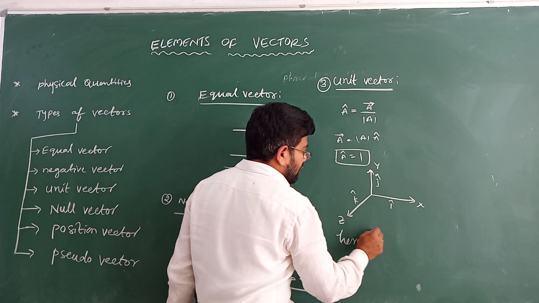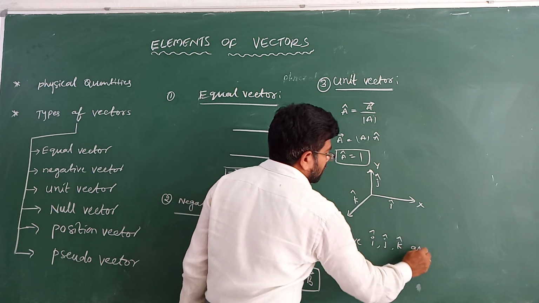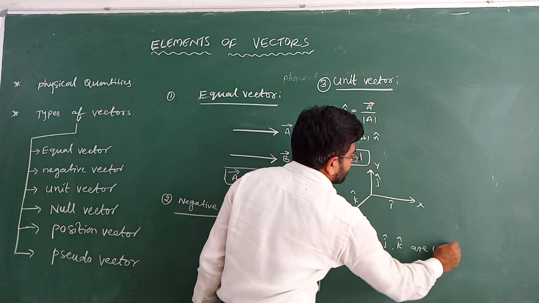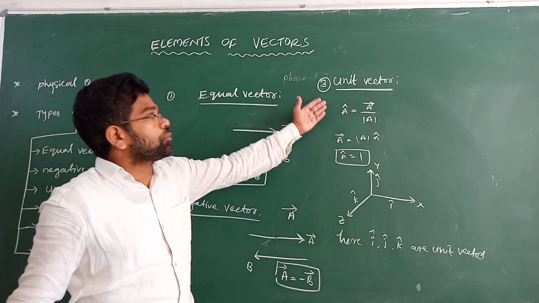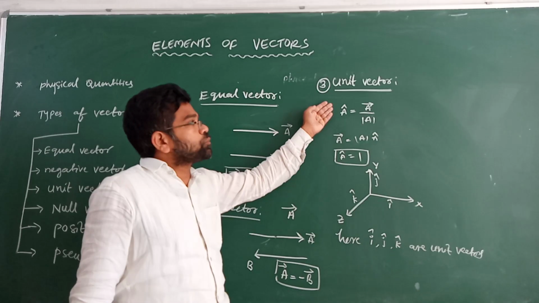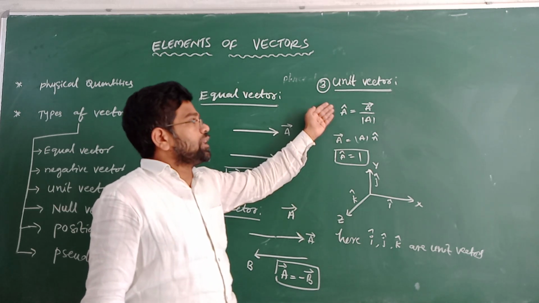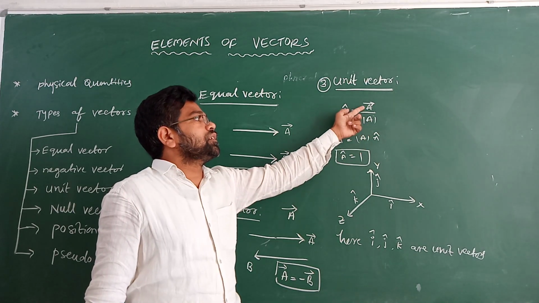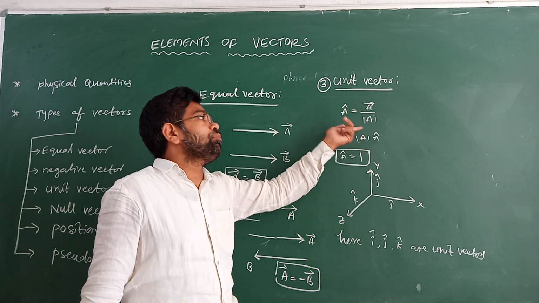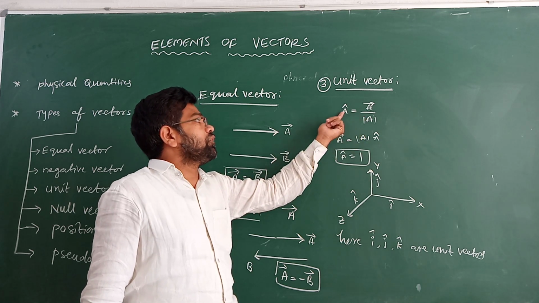Here i cap, j cap, k cap are the unit vectors. Coming to the point, unit vector: a vector whose magnitude is 1 is called a unit vector. It is denoted by a cap, which is equal to a vector divided by mod a, that is, the vector divided by its magnitude.